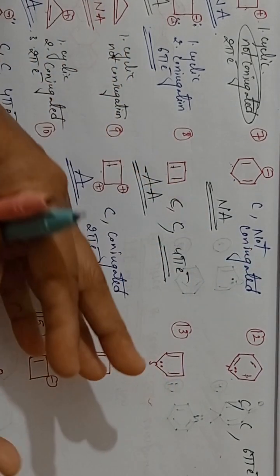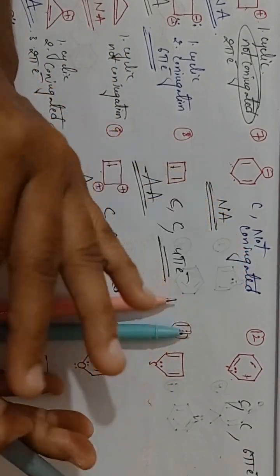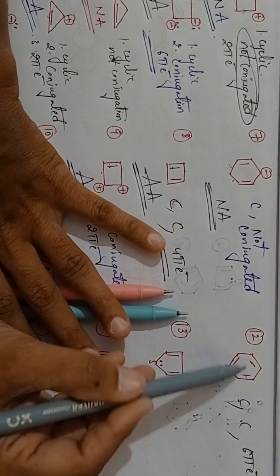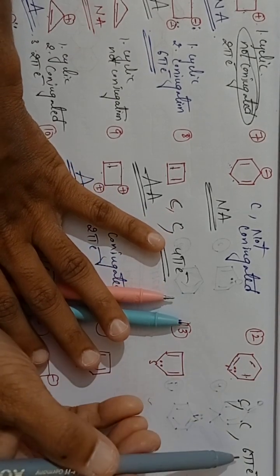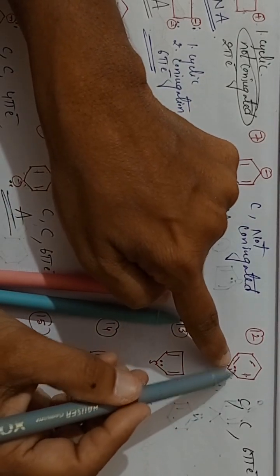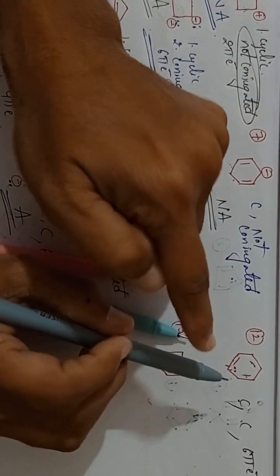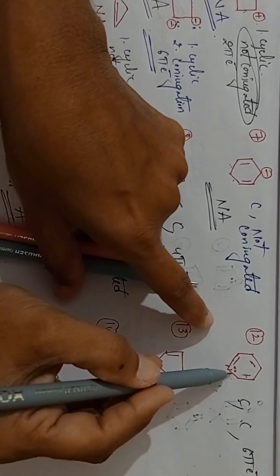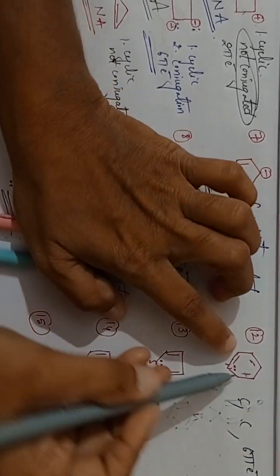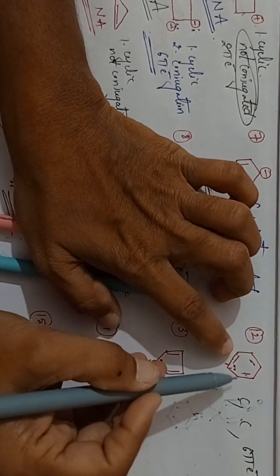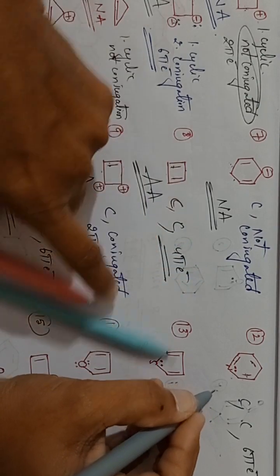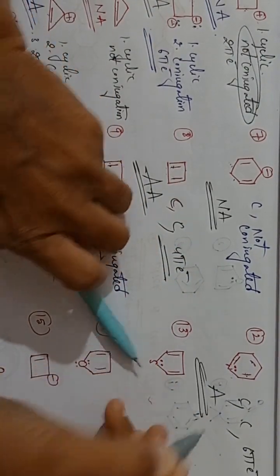So remember, students, in each ring a maximum of 6 pi electrons should be there. Understanding? Here the lone pair should not be counted. If you count the lone pair, you will get 8 pi electrons, so it is wrong. You should not count these 2 electrons. These 2 electrons are not involved in the conjugation. They are free electrons, ready to donate. Clear? So maximum 6 pi electrons: 2 plus 2, 4; 4 plus 2, 6. So it is an aromatic compound. Clear? 6 pi electrons.